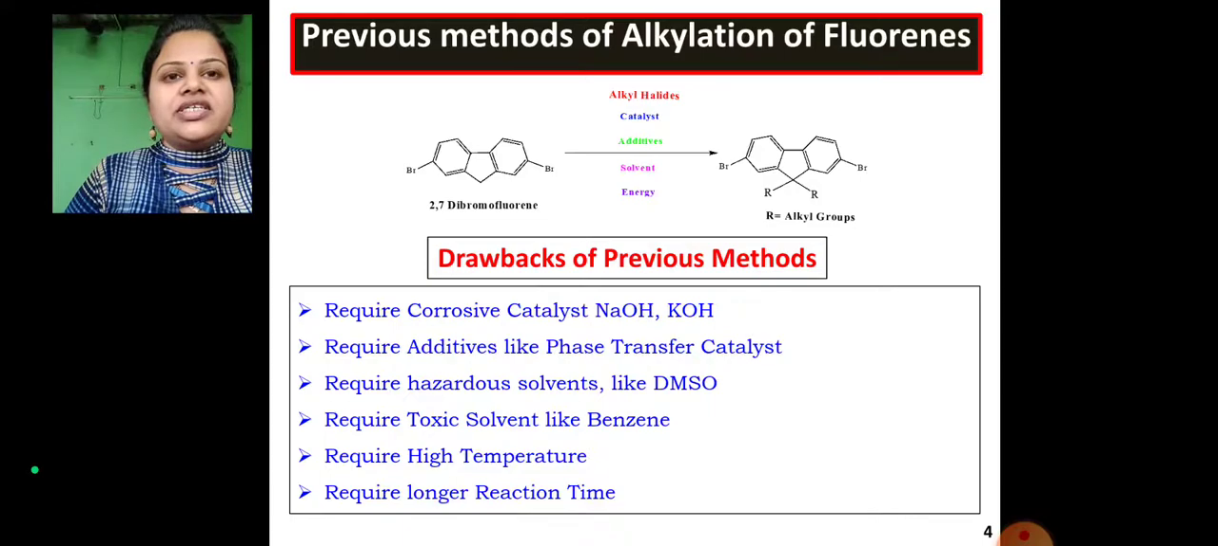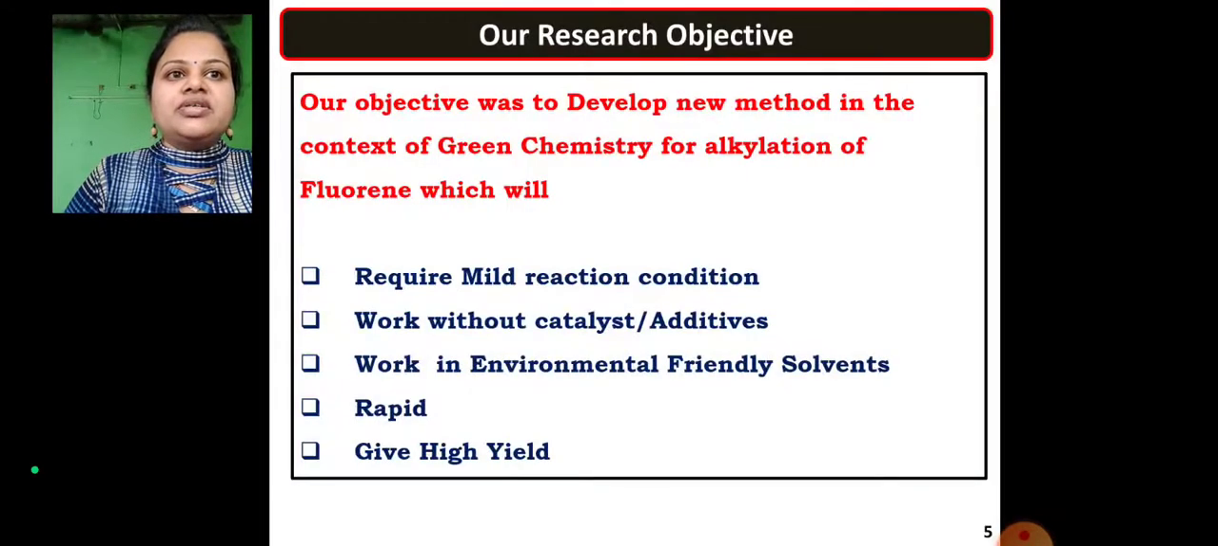Hence we decided to develop a new method for the alkylation of fluorene, which will require mild reaction conditions, which will work without any catalyst, which will work in environmentally friendly solvents, and which has a very high yield and rapid speed.